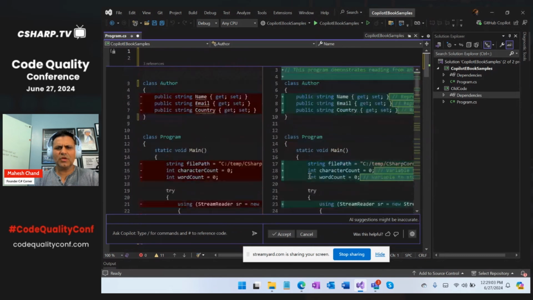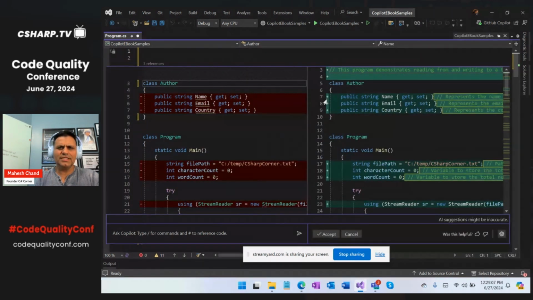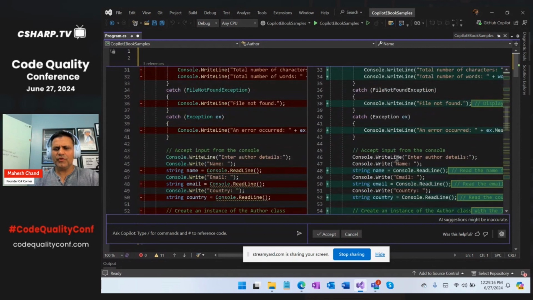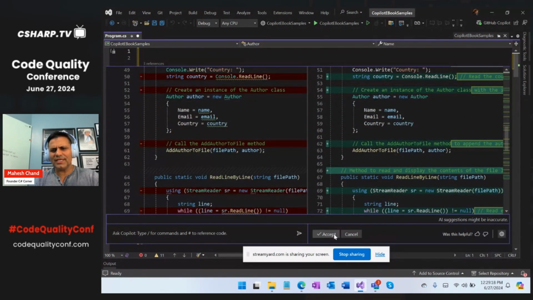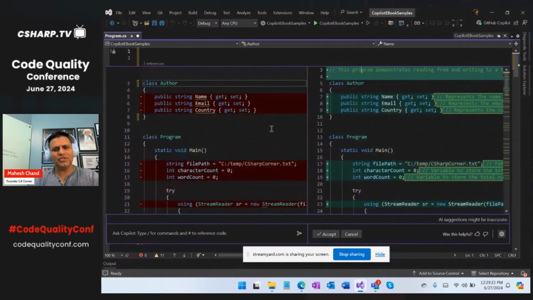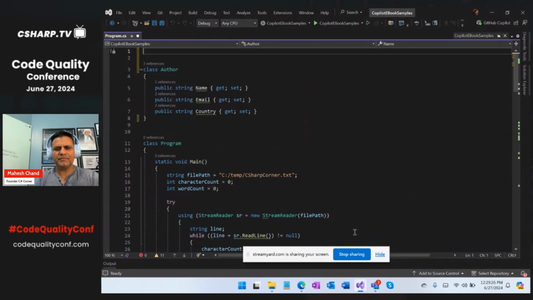And let's look at what this does here, right? As you can see, it has written on the right side, showing me the recommendations. If you go through that and you like the code, you can accept it, and if you don't like it, you can ask again. You can even give more details. You can cancel it and say, I want more detail.